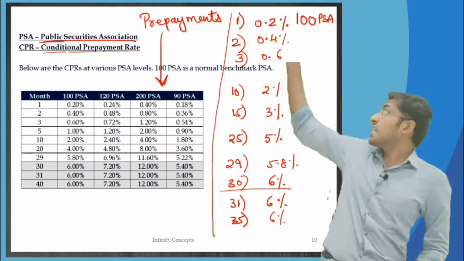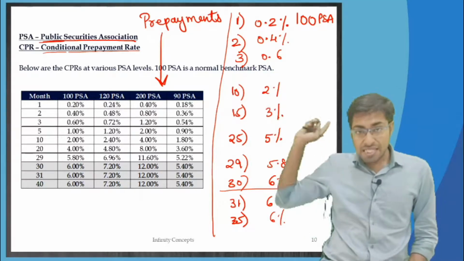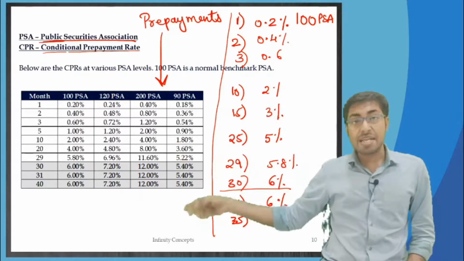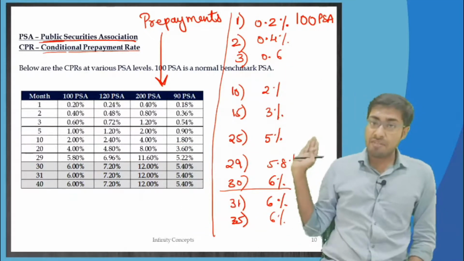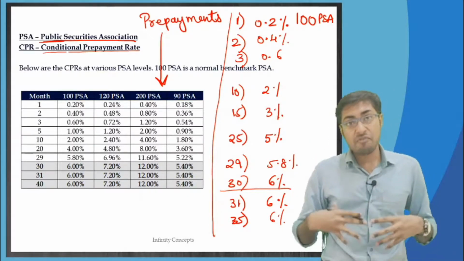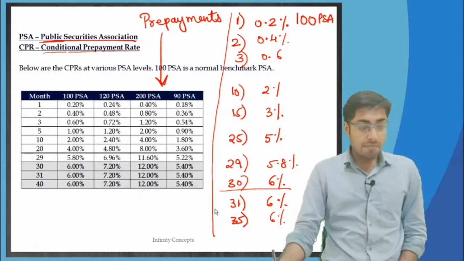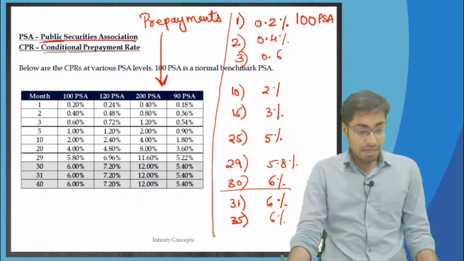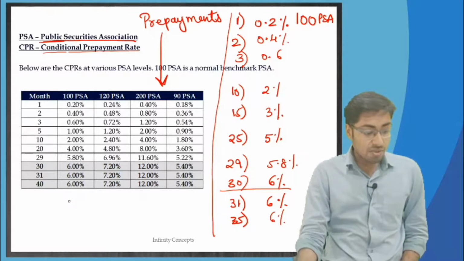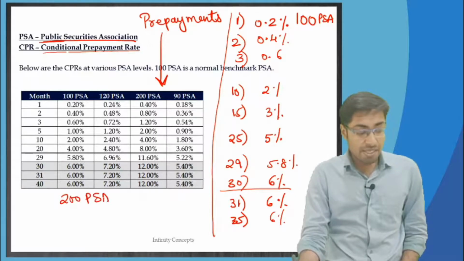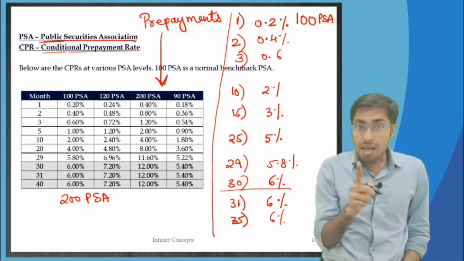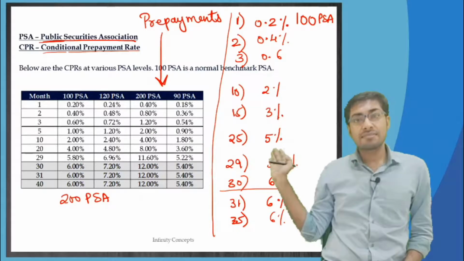No doubt, PSA has come up with this prepayment schedule, but in reality these people will be paying even more than what this schedule has been given by the PSA. Therefore I will be forecasting that in reality the prepayments will not be 100 PSA, it is going to be 200 PSA. 200 PSA means double of what has been given.